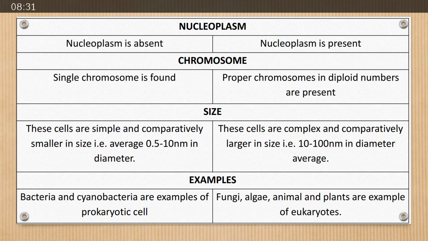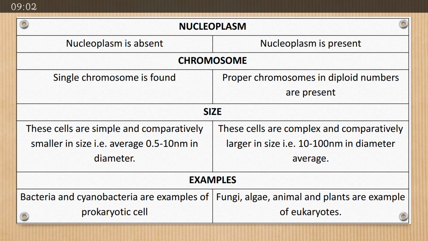Nucleoplasm. As nucleus is absent, so the fluid which fills up the nucleus, that is nucleoplasm, would also be absent in prokaryotic cell, while in eukaryotic cell, nucleus is present and fluid which fills the nucleus is also present, so nucleoplasm is present in eukaryotic cell. While talking about chromosomes, single chromosome is found in prokaryotic cell, while proper chromosomes in diploid numbers are present in eukaryotic cell.